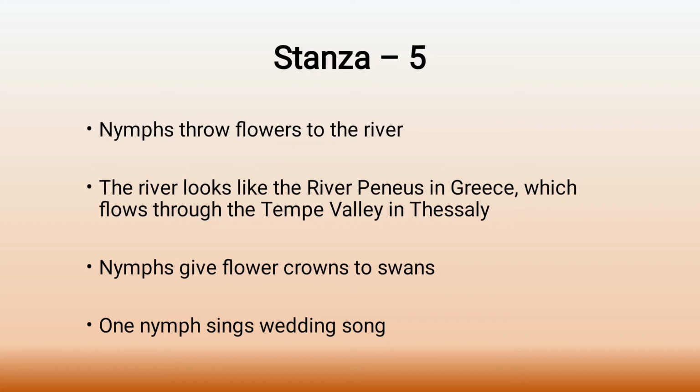That is a beautiful river, with beautiful banks. Because of the flowers thrown by the nymphs, this river turned out to be a Peneus. These are all imaginations, not the Peneus right now, but the river on which the swans are swimming looked like the river Peneus.